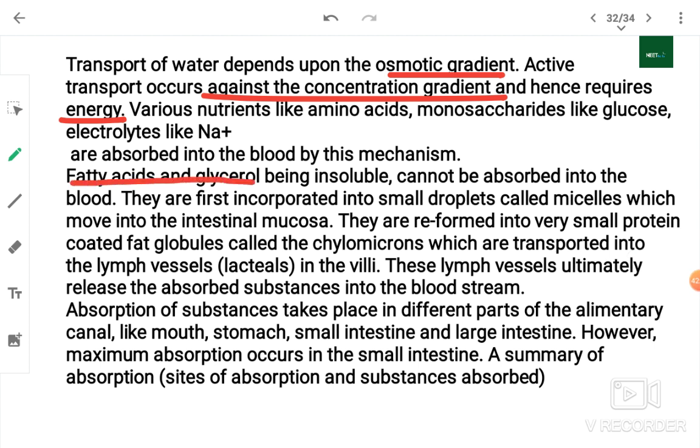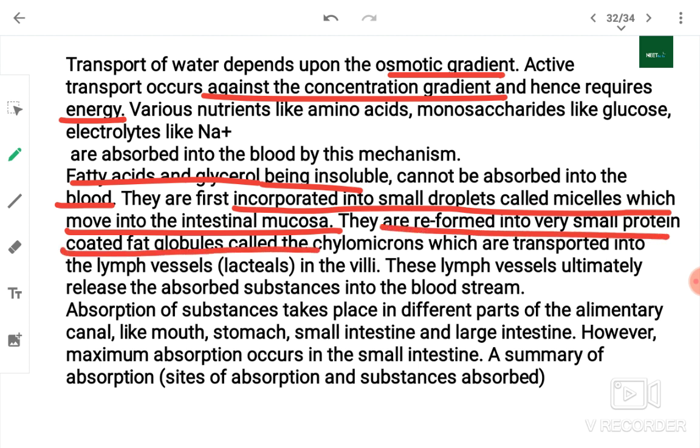Fatty acids and glycerol, being insoluble, cannot be absorbed into the blood. They are first incorporated into small droplets called micelles, which move into the intestinal mucosa. They are reformed into very small protein-coated fat globules called chylomicrons. We have done an MCQ from this. Chylomicrons are transported into the lymph vessels, and this was the question: where are chylomicrons transported, into the blood or into the lymph vessels? So the answer will be lymph vessels.